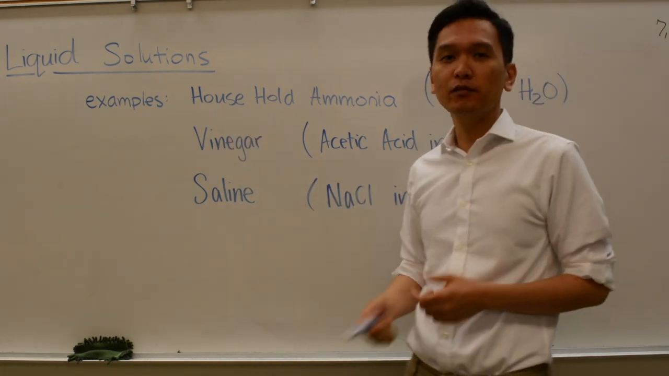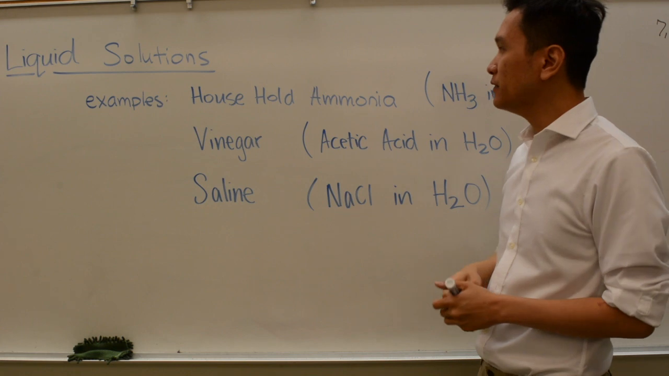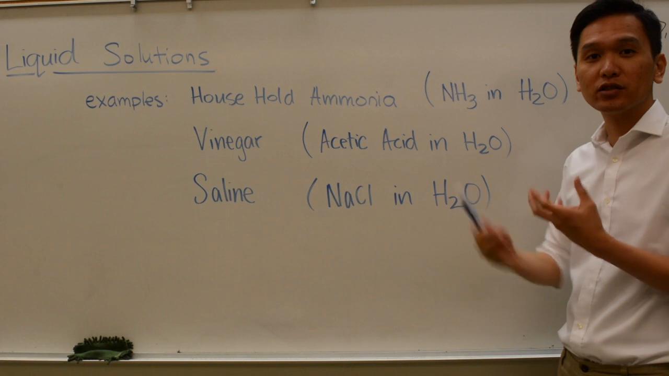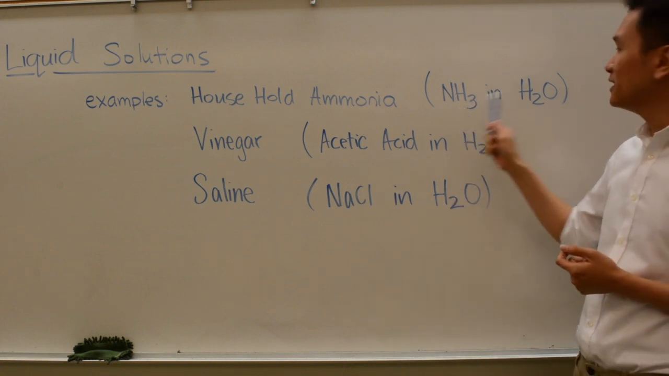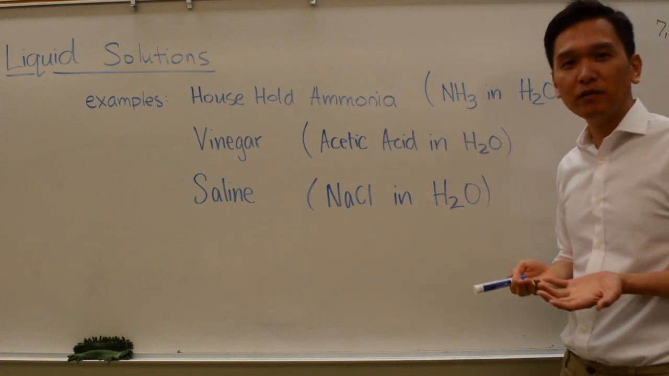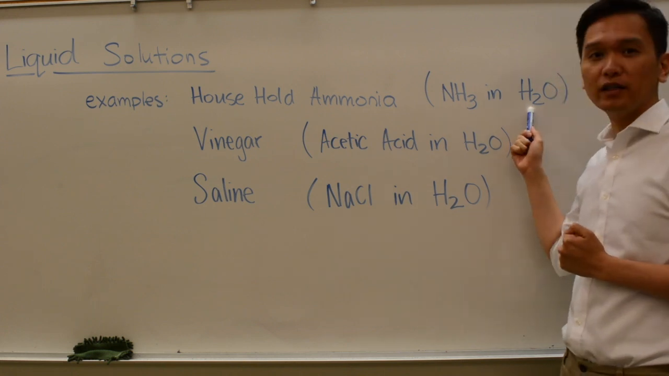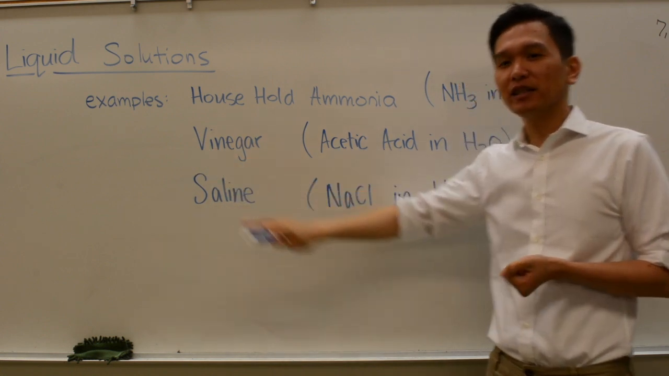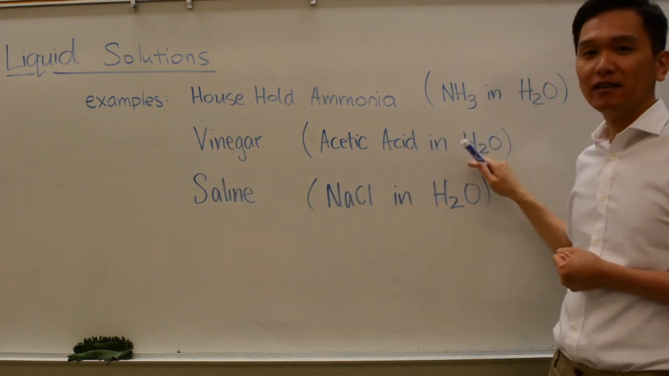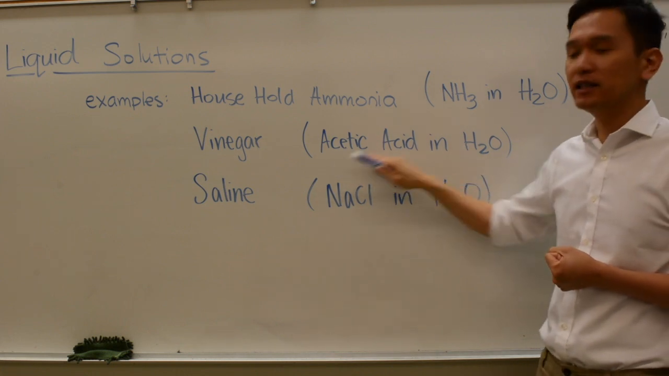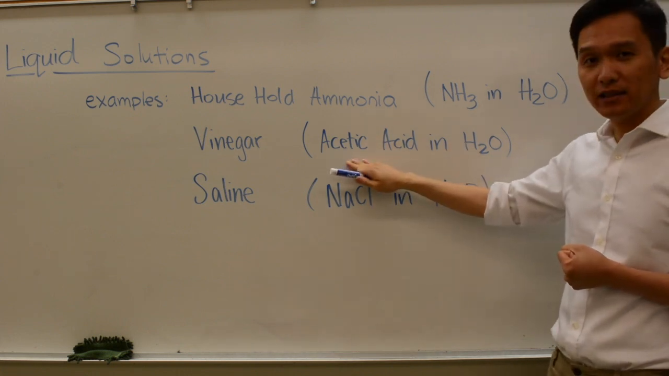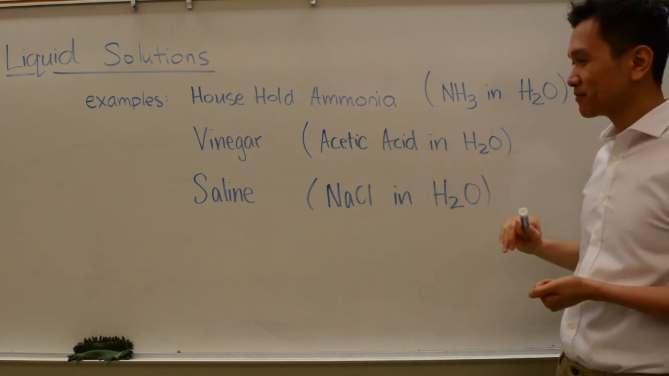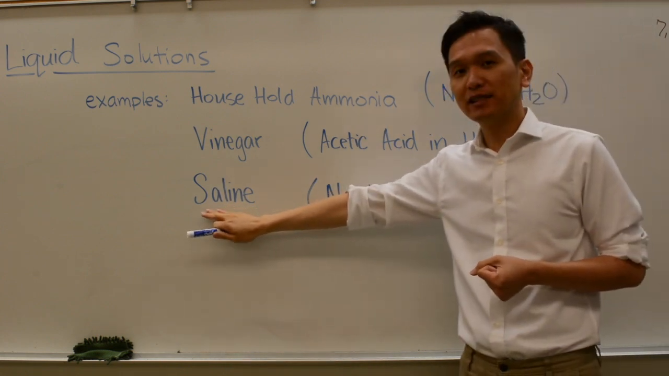Right? So some examples here you may experience in your everyday life. The first one is household ammonia. So household ammonia is actually a solution, a mixture of ammonia gas in liquid water. So again, which one would be the solvent? Water is your solvent and ammonia is your solute. Our next example here is vinegar. Vinegar is actually composed of acetic acid and water. A small amount of acetic acid in a large amount of water. So acetic acid is your solute, water is your solvent.